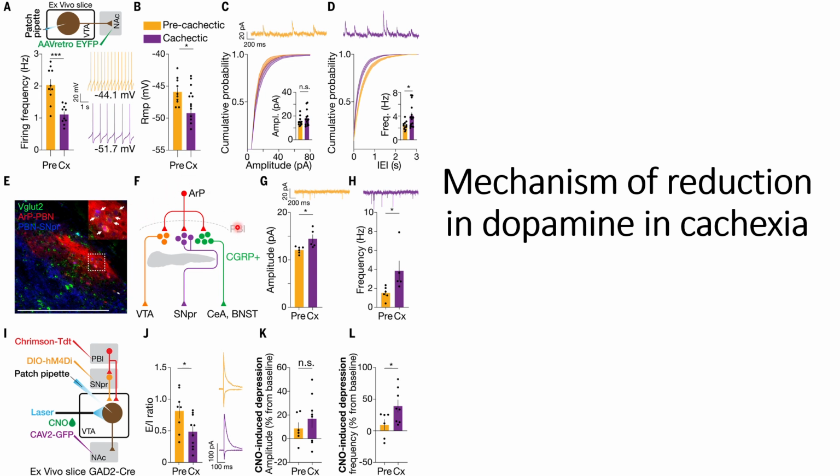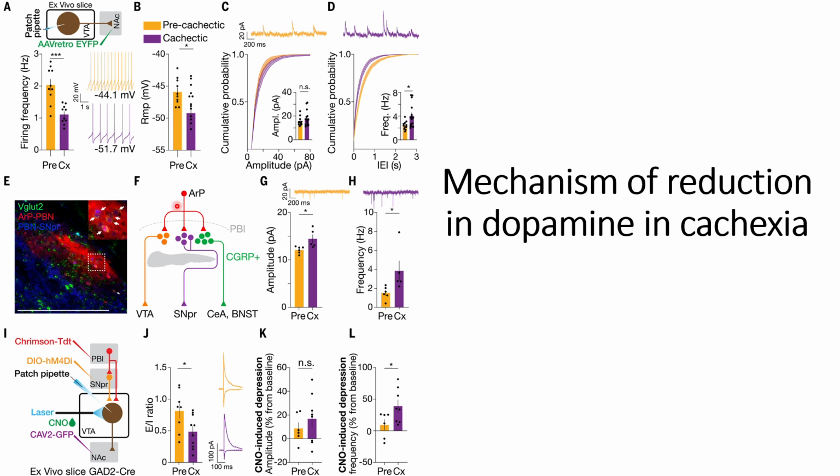So in panel F, they have shown the mechanism of how these things are interrelated. That is, ARP will act within this PBN at 3 different regions, that is VTA, SNpr, CeA, and BNST. The neuron formations are usually formed using this VTA. However, during the cachexia conditions, these SNpr get activated, and they have more inhibitory effect towards these neuron formations by the VTA.